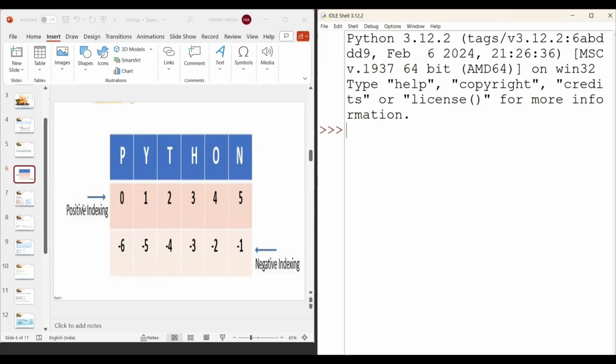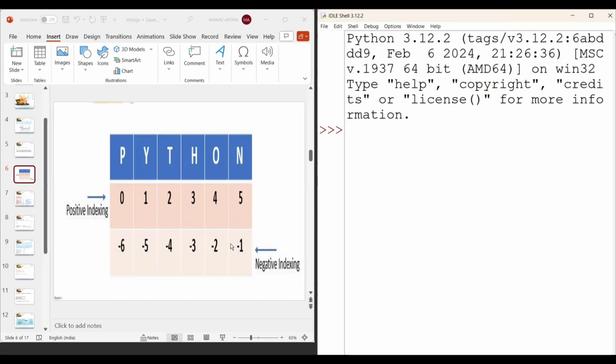If you check from this side, it is 0, 1, 2, 3, 4, 5, the positive index. If you check from this side, it is negative indexing: -1, -2, -3, -4, -5, -6. So we have positive indexing and negative indexing also.